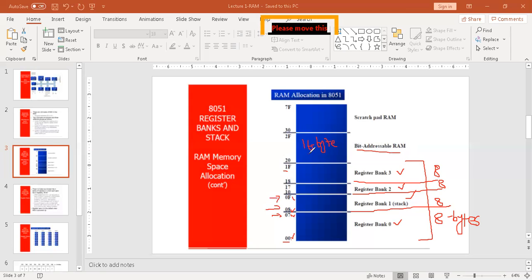We will discuss this in detail in the input-output section, when we write our first program about switching an LED on and off. There we will discuss this bit addressable RAM. And the next 80 bytes are scratch pad RAM. This is for general purpose read and write in the RAM section. Understood?